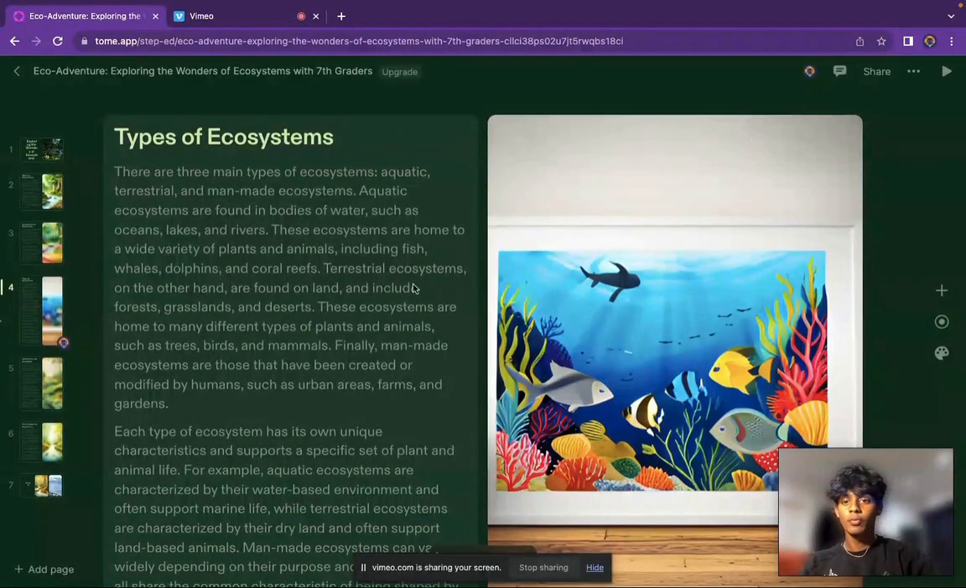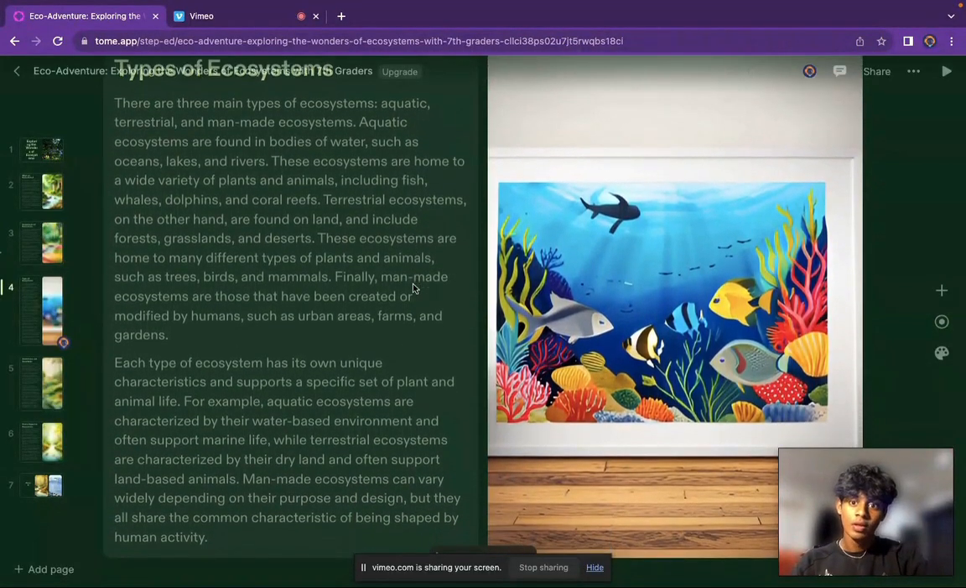Now, what are the different types of ecosystems? Well, there are three main types: aquatic, terrestrial, and man-made. Aquatic ecosystems are found in bodies of water, such as oceans, lakes, and rivers. These ecosystems are home to a wide variety of plants and animals, including fish, whales, dolphins, and coral reefs.